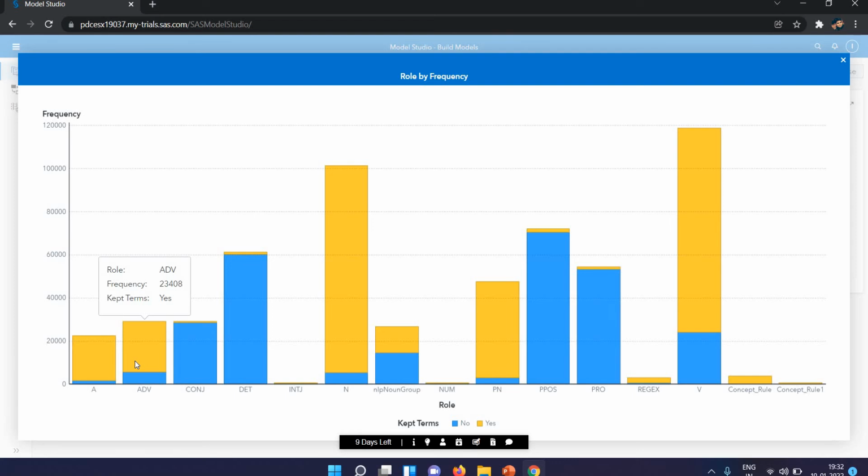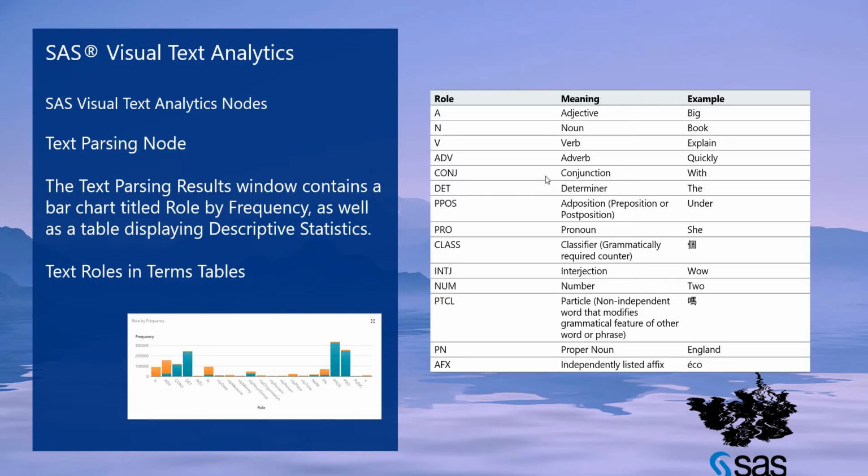Now you can understand what you are keeping and what you are not keeping, how many adjectives are involved, and how many adverbs there are. Different roles have different terms. You can also see the concept rule here. In the last session we created some concept rules, and they are also presented here. Let's see more about the roles.